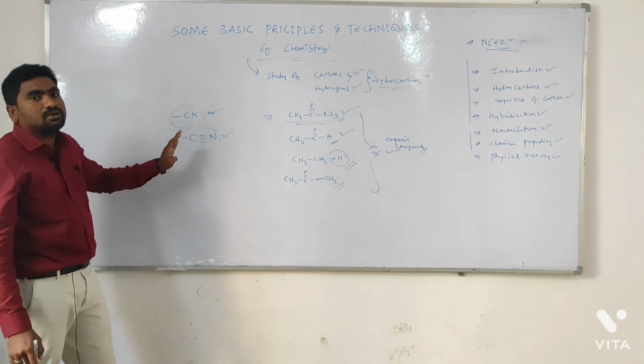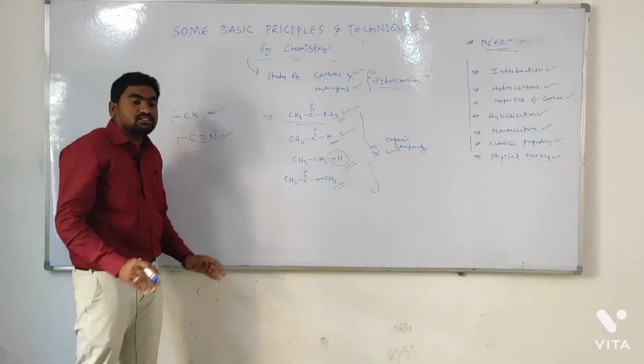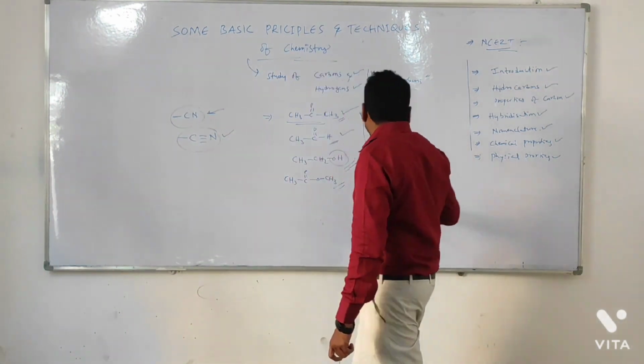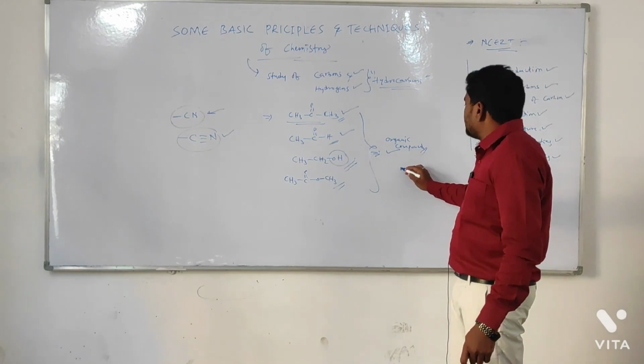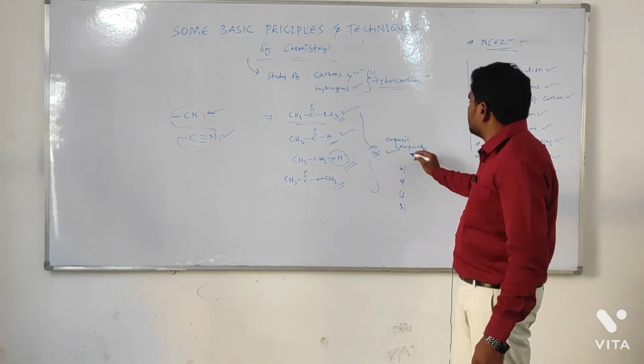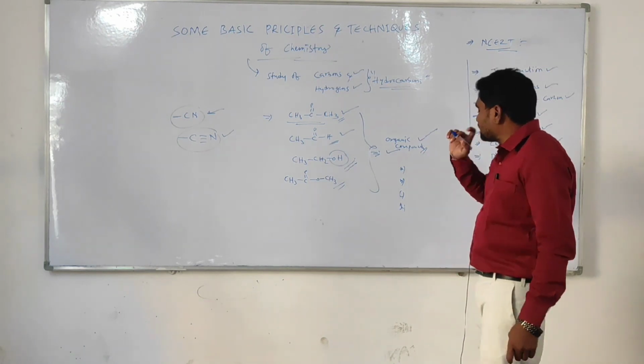The study of carbons and hydrogen is called organic chemistry. In previous examinations they gave MCQs. What are organic compounds, what is organic chemistry?